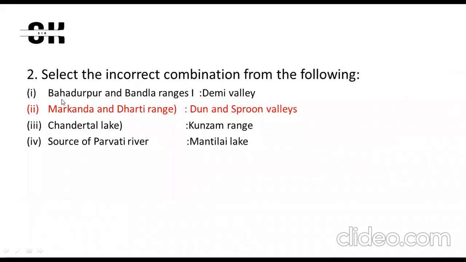So the next question is, select the incorrect combination from the following. Bahadurpur and Bandla range, what is this dealing with? It is dealing with Demi Valley. Markanda and Bharati range, Doon and Saproon Valley. It deals with the Doon Valley, but it does not deal with the Saproon Valley. So this is not the right combination. So the right answer is only this one. You can see in your options.